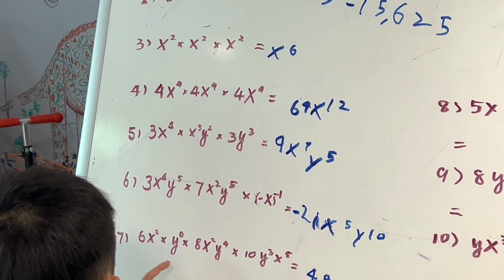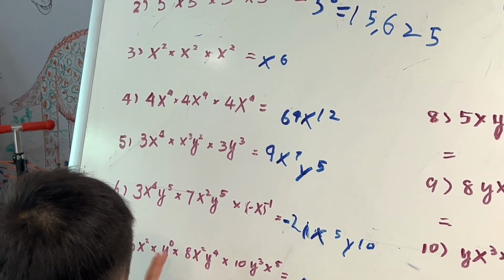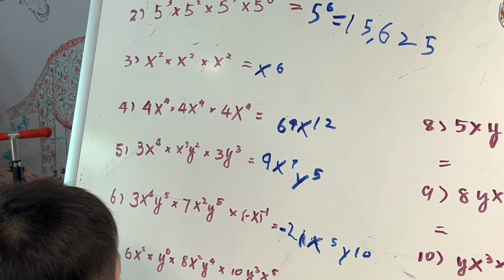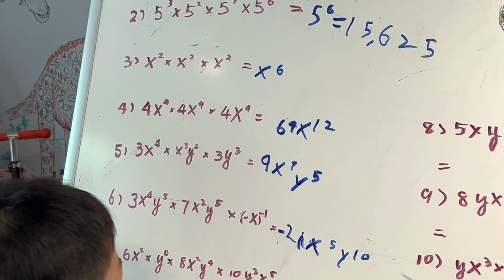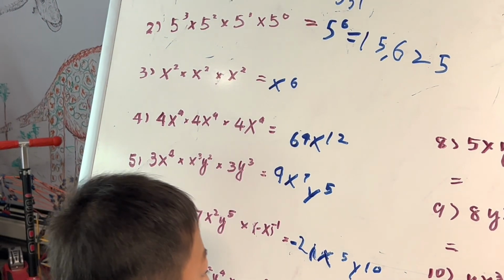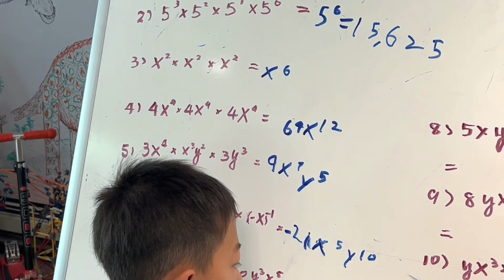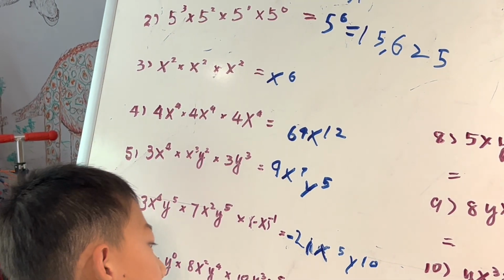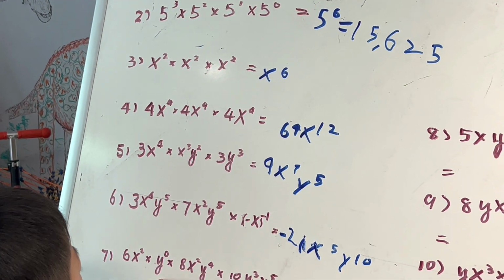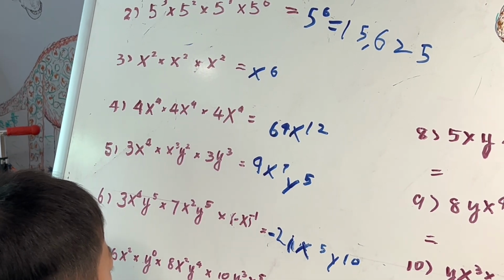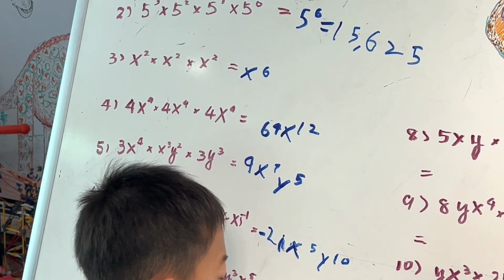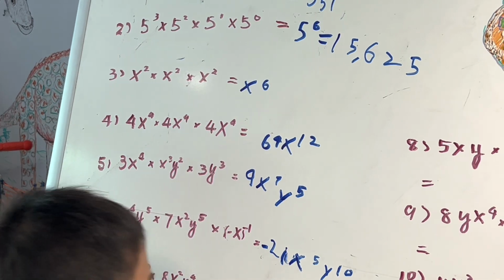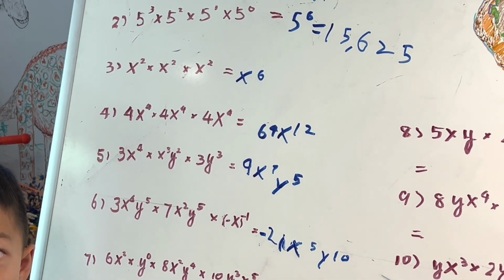So now I'm going to do x. x squared, x squared, x to the power of 4, and x to the power of 9. And y to the power of 4, y cubed, y to the power of 7. So 480 x to the power of 9 y to the power of 7.